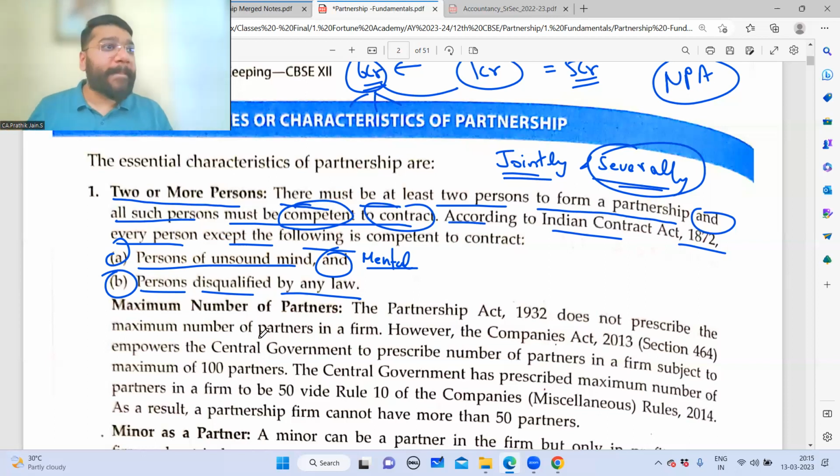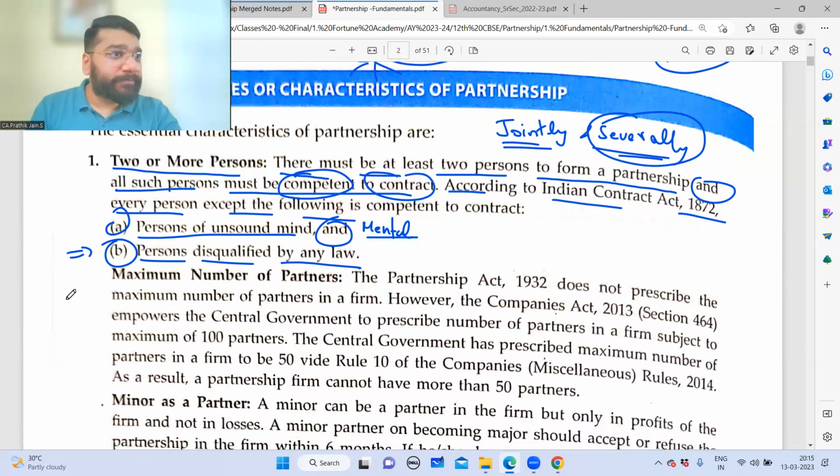So these two people are not competent to contract. 100%, you have to note down, you might get a question: please mention who are not competent to contract. So you'll have to mention these 2 points, saying that every person in India is competent to contract as per the Indian Contract Act 1872, except the following 2 people. So from a theory point of view, this is important.